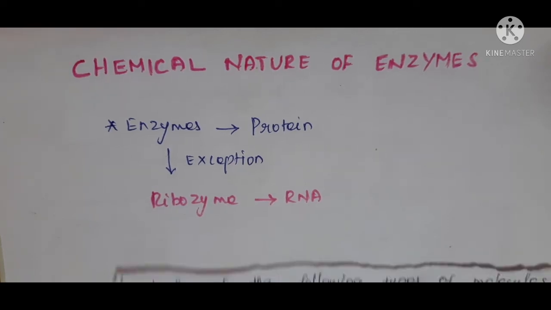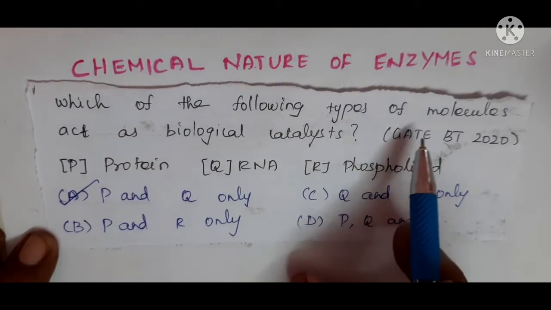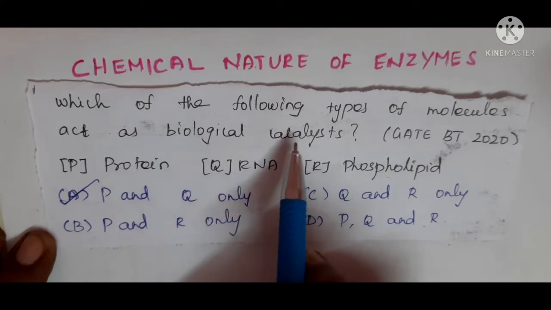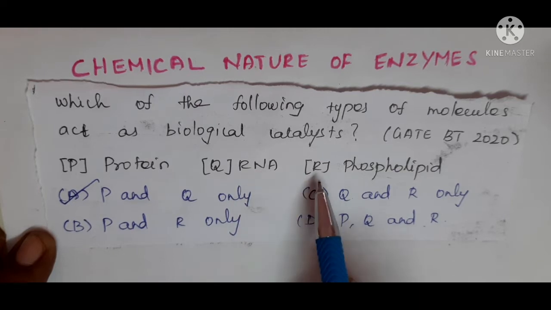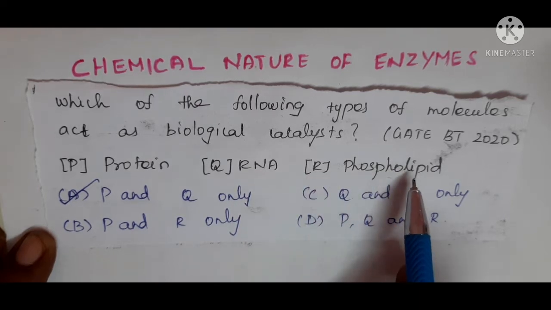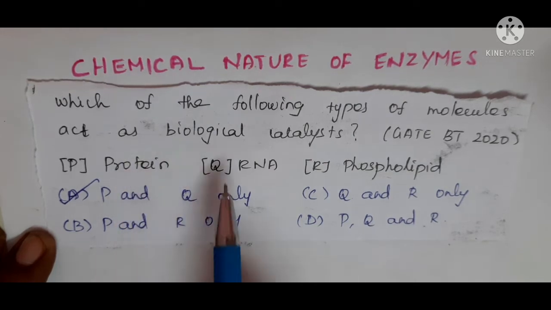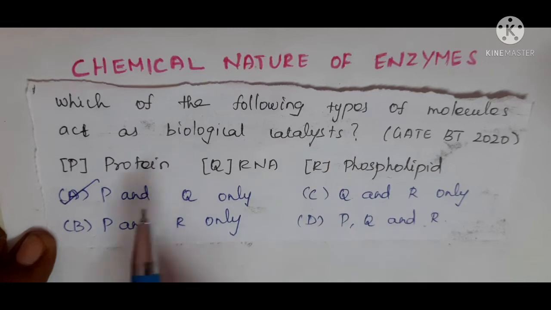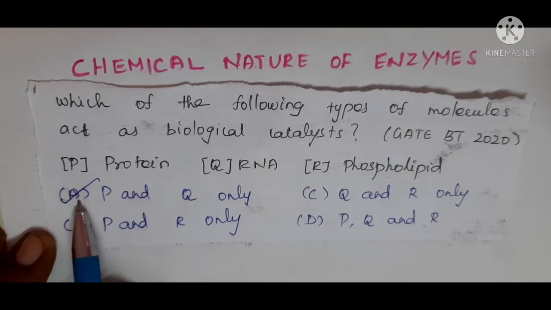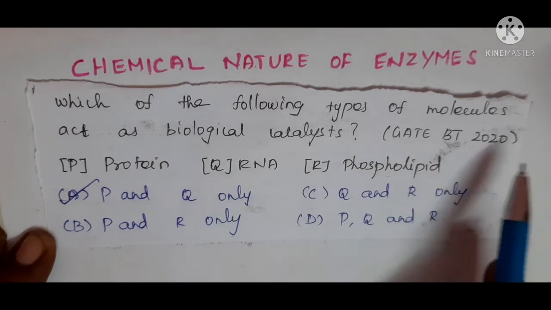In GATE BT 2020 there is a question: which of the following types of molecules act as biological catalyst? Option P, protein. Option Q, RNA. Option R, phospholipid. So we know that most of the enzymes are made up of protein and ribosome is made up of RNA. Ribosome is also an enzyme capable of catalyzing a chemical reaction. So here the answer is A, P and Q only. There is no enzyme made up of phospholipid.